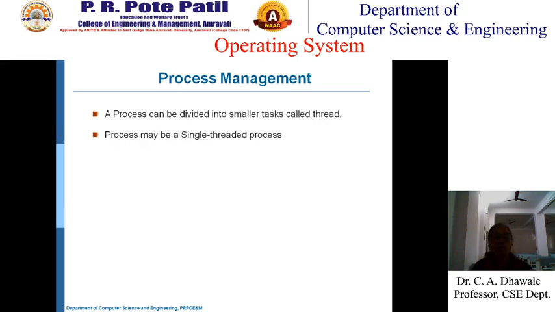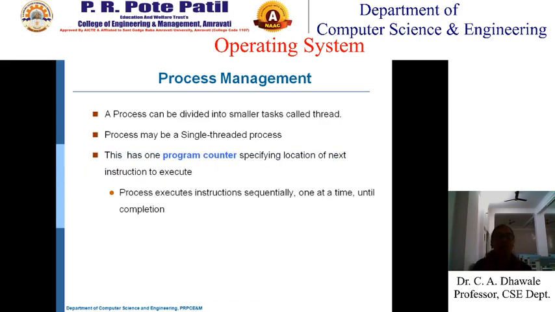Now some processes may be single threaded, having a single thread, and some processes may have multiple threads. When there is a thread, it has one program counter. So what is the use of the program counter? You all might know that the program counter is a register which holds the address of the next instruction. So a process executes the instructions sequentially one at a time until completion. The program counter will be incremented so that it will point to the next instruction, and so on.